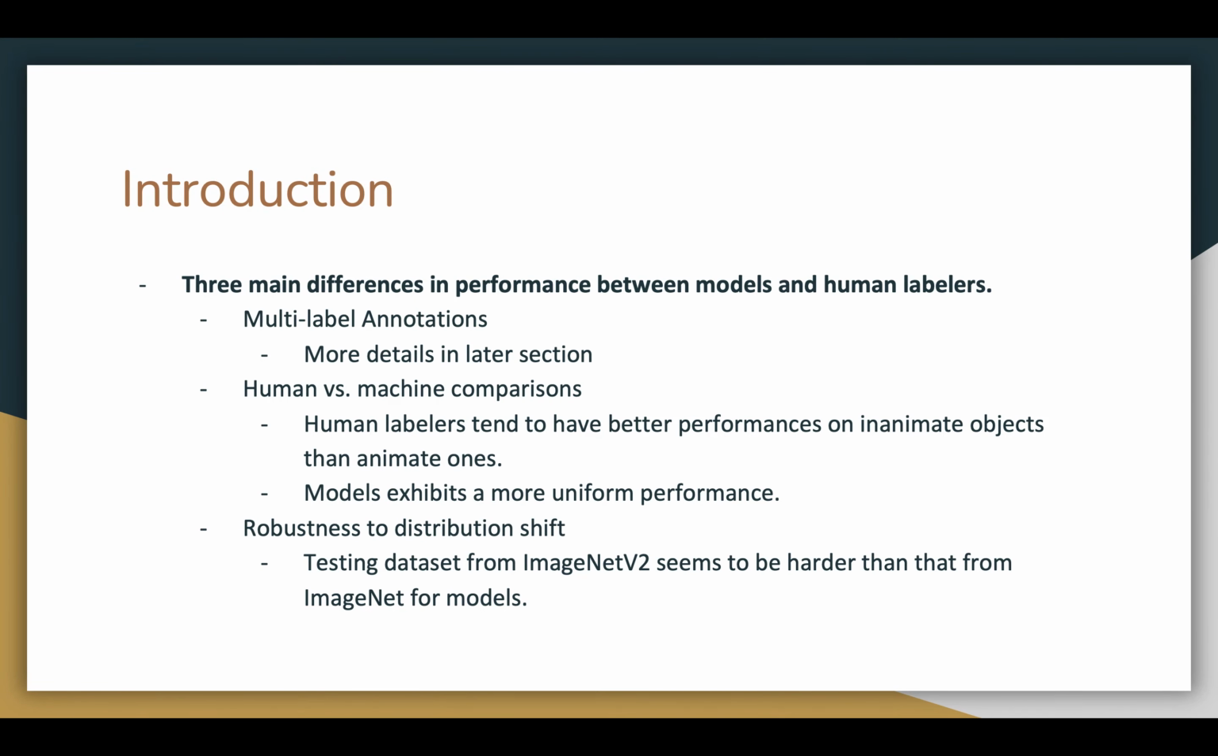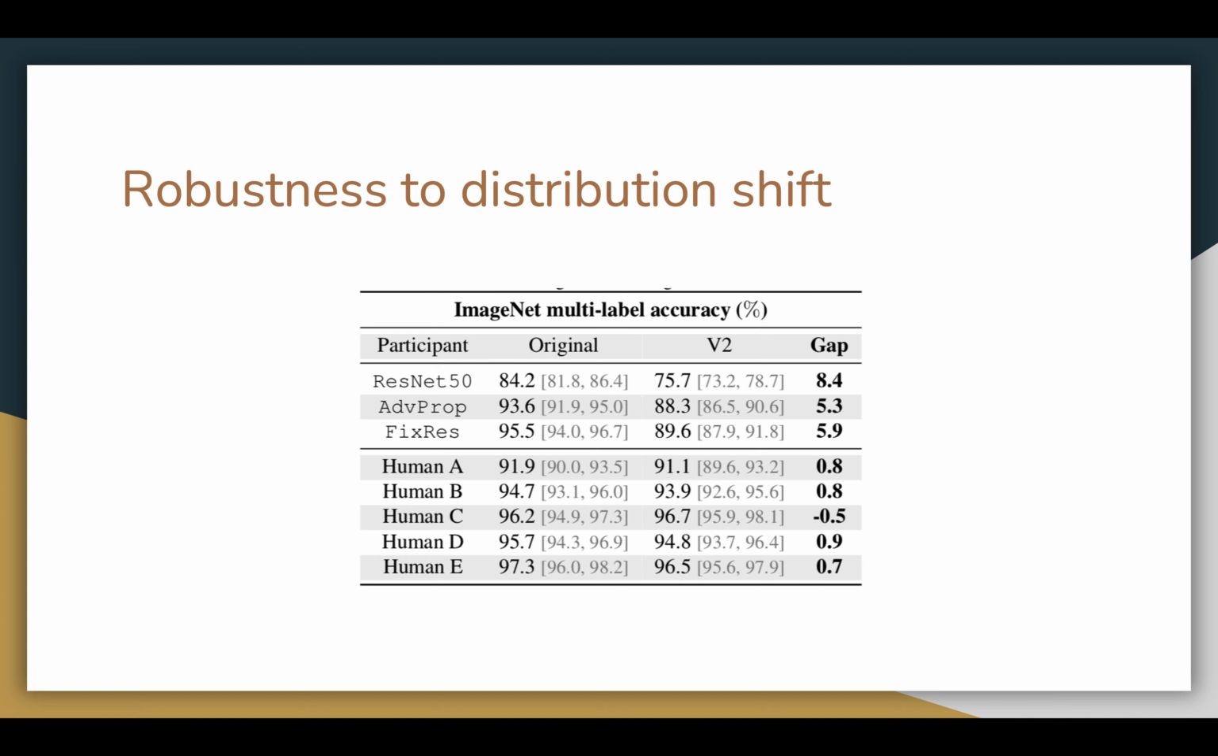Finally, robustness to distribution shift. We can tell from the table that when the validation dataset is switched to ImageNet v2, the accuracy of models drops in a range of 5% to 8%. On the other hand, the accuracy of human labelers remains stable. That is, neural networks are really sensitive to small distribution shifts, while this does not pose a problem for human labelers.